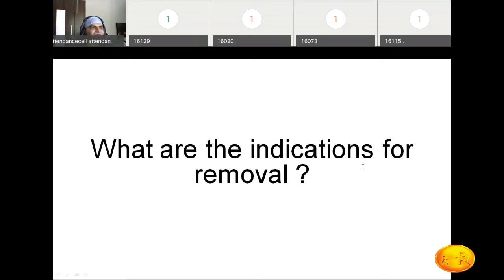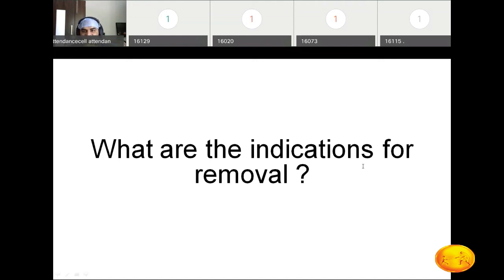Before that, you can diagnose this with X-ray. Previously we diagnosed with X-ray. With X-ray, we insert some dilator into the uterine cavity and take the X-ray. So we can find out the relationship of this copper T with that dilator, and whether this copper T is in the anterior part or posterior part, or whether it is away from the uterine cavity.